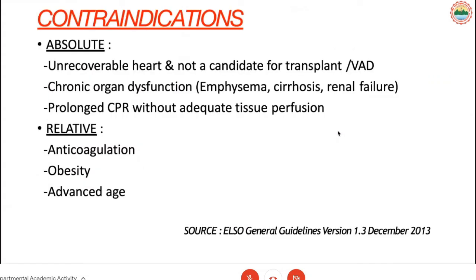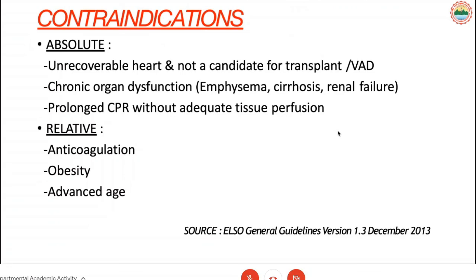So regarding absolute contraindications, there are no such absolute contraindications. Any patient can be put on ECMO and given a trial, but if you know that the patient has unrecoverable heart disease or lung disease, they are usually not a candidate for ECMO.